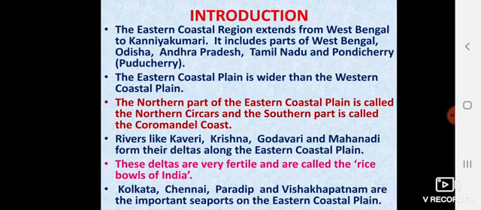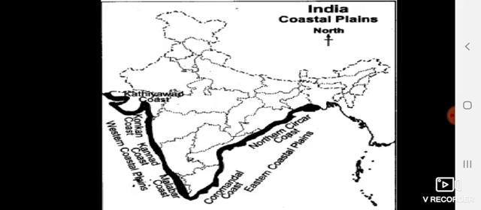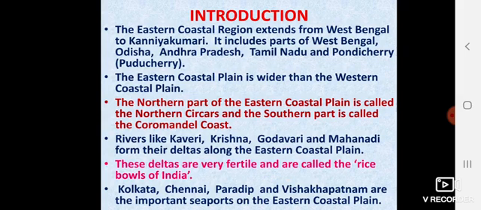Introduction. The eastern coastal region extends from West Bengal to Kanyakumari. It includes West Bengal, Odisha, Andhra Pradesh, Tamil Nadu, and Puducherry, earlier known as Pondicherry, now known as Puducherry.